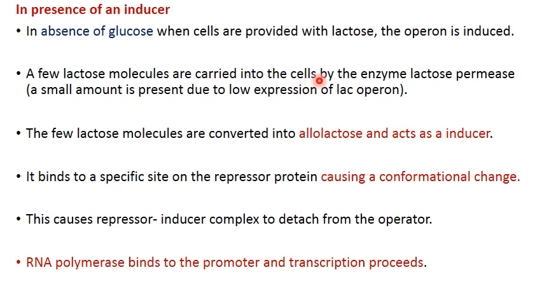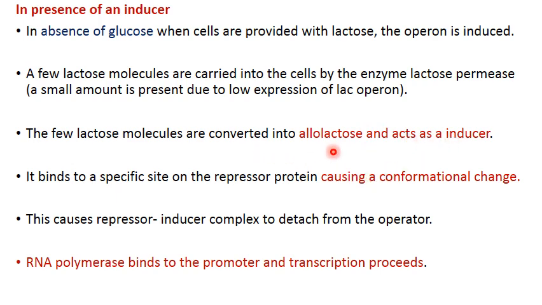It is carried by the membrane-bound transport protein, lactose permease, which transports lactose from the culture medium into the cell. The few lactose molecules that enter the cell are converted into an isomer of lactose, allolactose, and it acts as an inducer.